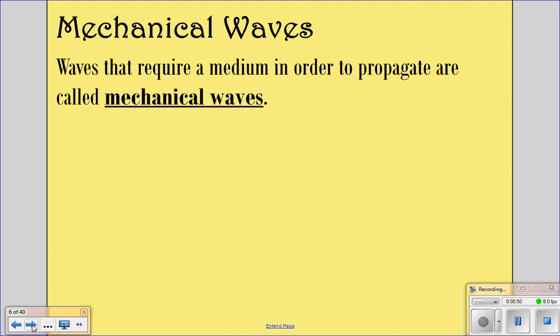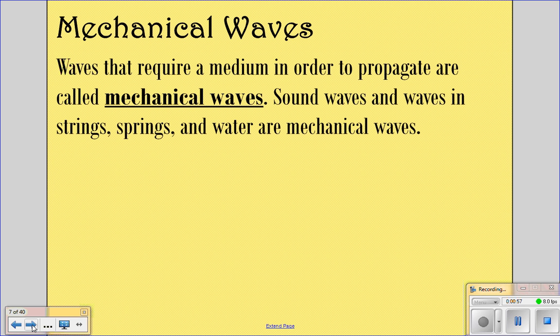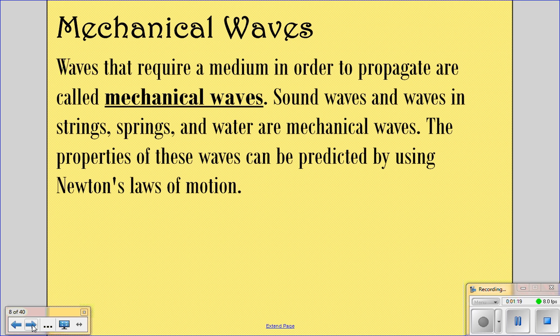Waves that require a medium in order to propagate are called mechanical waves. So sound waves and waves in strings, springs, and water are all examples of mechanical waves. They have to have a medium in order to travel. So if there is no medium out in outer space, is sound going to be able to travel? No, because sound has to have a medium in order to travel. The properties of these waves can be predicted using Newton's laws of motion.